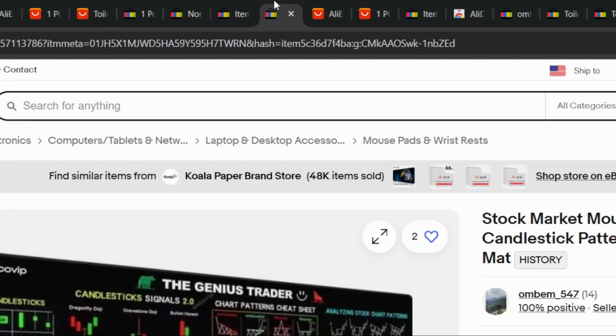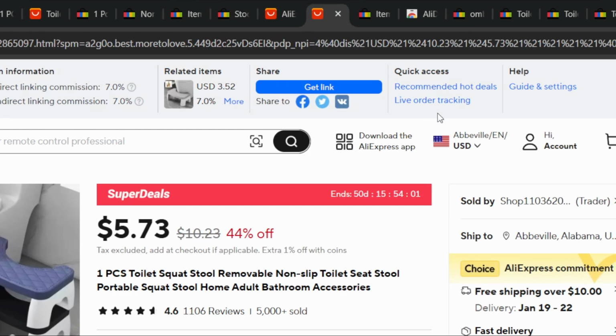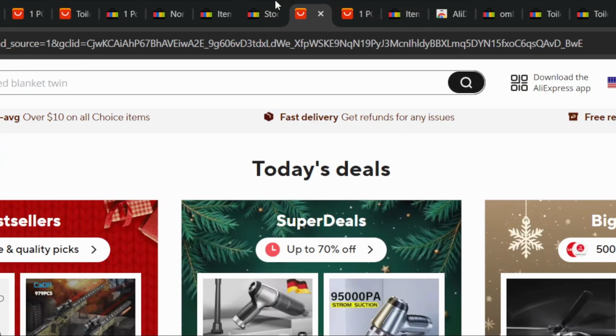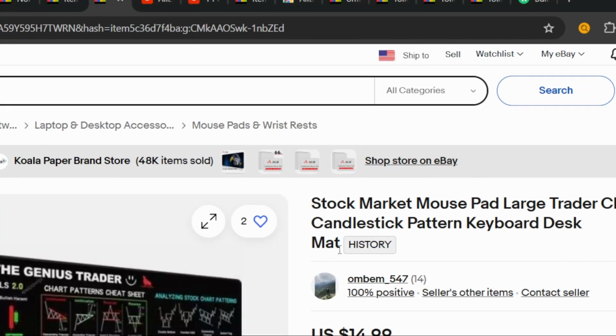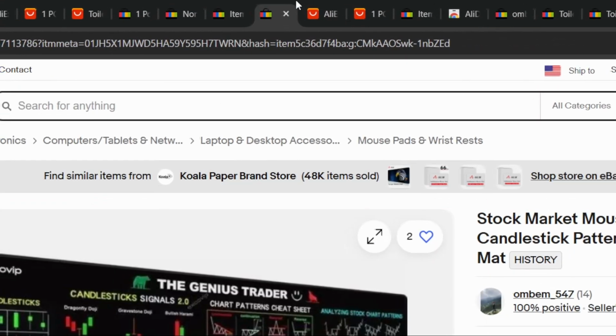Now after someone purchases the item from you on eBay, you go to AliExpress. Instead of putting your address, you put the address of the customer. Easy. That's how dropshipping works, if you don't know that. And then a tracking number will be provided to you by AliExpress, and then you can paste it on eBay.